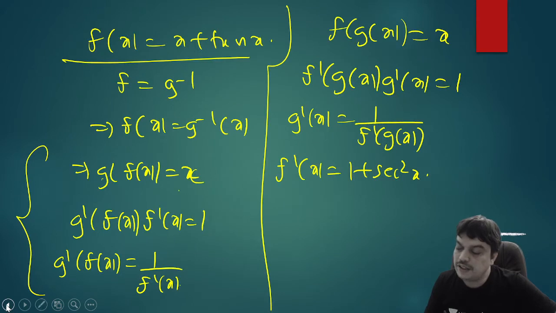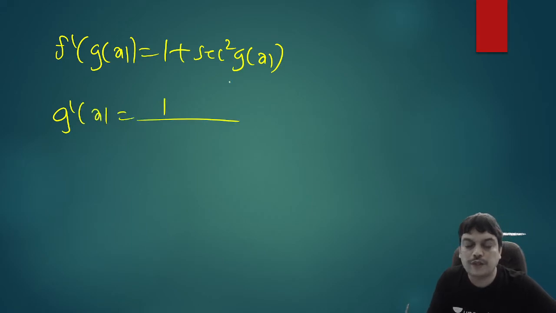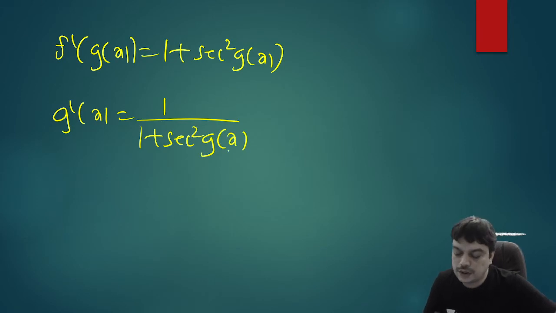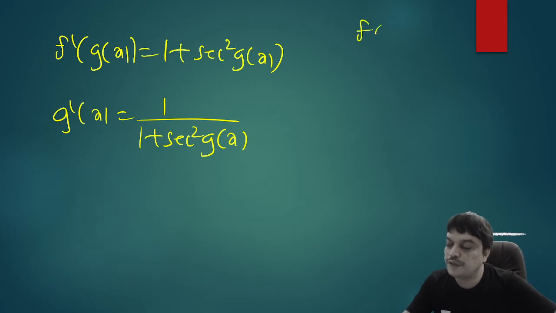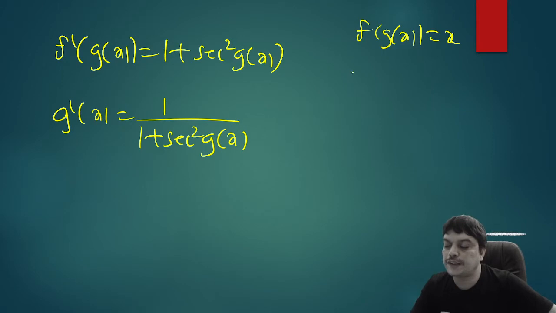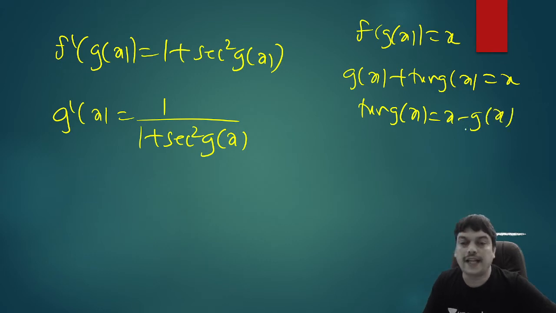And we have g dash x is 1 by f dash of g of x. So g dash x is equal to 1 by f dash of g of x means 1 plus secant square of g of x. Now let's see how to simplify this. So since you already know that f of g of x is x, so we know that f of g of x is x here. What was f given as x plus tan x? So f of g of x means g of x plus tan g of x, that is equal to x. So from here you can see that the value of tan of g of x can be written as x minus g of x. And you got the answer in secant square.